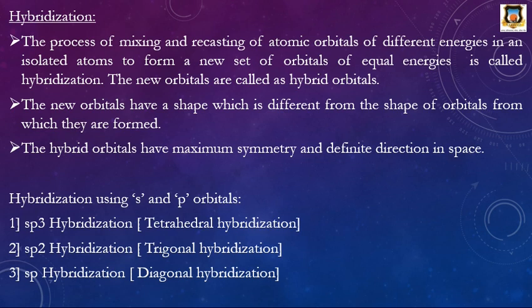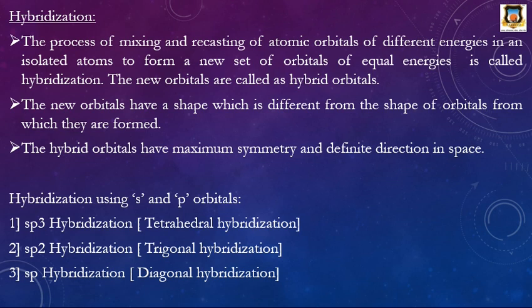Second, sp2 hybridization. This sp2 hybridization is also called the trigonal hybridization. When the atom undergoes the sp2 hybridization, the geometry of the molecule becomes trigonal. Therefore, this hybridization is called trigonal hybridization.